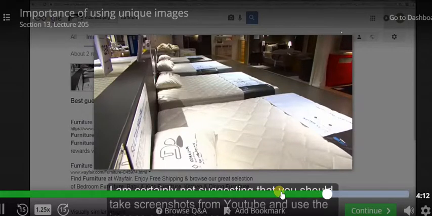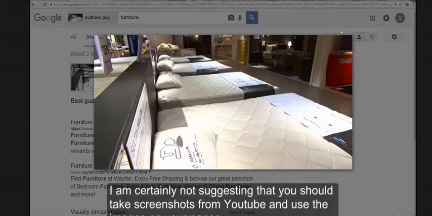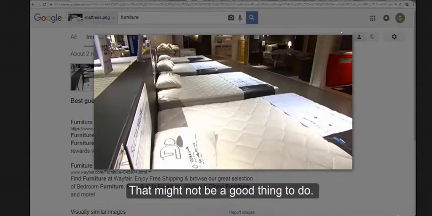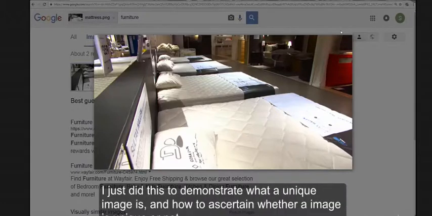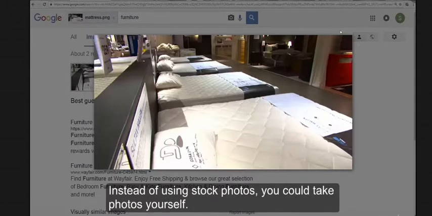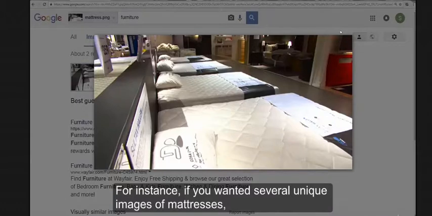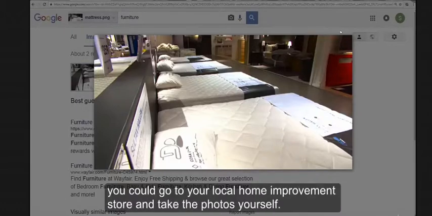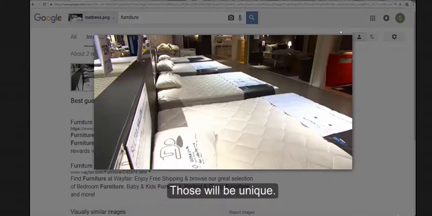I'm certainly not suggesting that you should take screenshots from YouTube and use the images on your pages. That might not be a good thing to do. I just did this to demonstrate what a unique image is and how to ascertain whether an image is unique or not. Instead of using stock photos, you could take photos yourself. For instance, if you wanted several unique images of mattresses, you could go to your local home improvement store and take the photos yourself. Those will be unique.